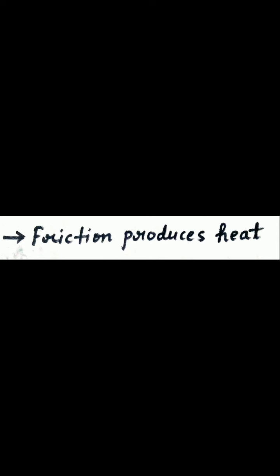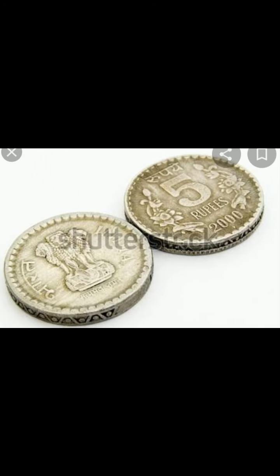Now move to the next effect of friction. Friction produces heat. I repeat, friction produces heat. Now this also I will explain to you with the help of an example. Just take a 5 rupee coin and rub one side of it on the table for 10 seconds.